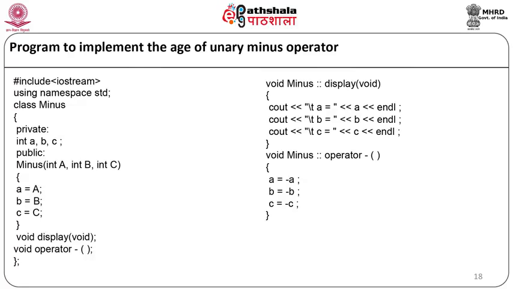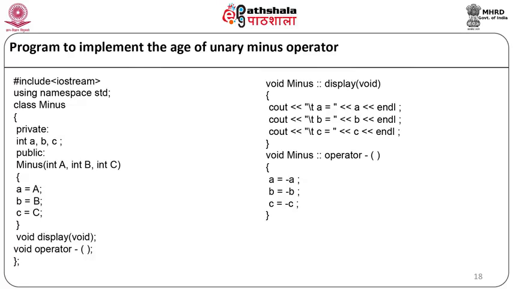We will start with cout a equal to the value of a, endl, cout b equal to the value of b, endl, cout c equal to the value of c will be displayed, endl, and the function will end. Now let us define the operator function as void minus scope resolution operator, operator minus. Here inside the code we will have a equal to minus a, b equal to minus b, c equal to minus c, our operator function will end.